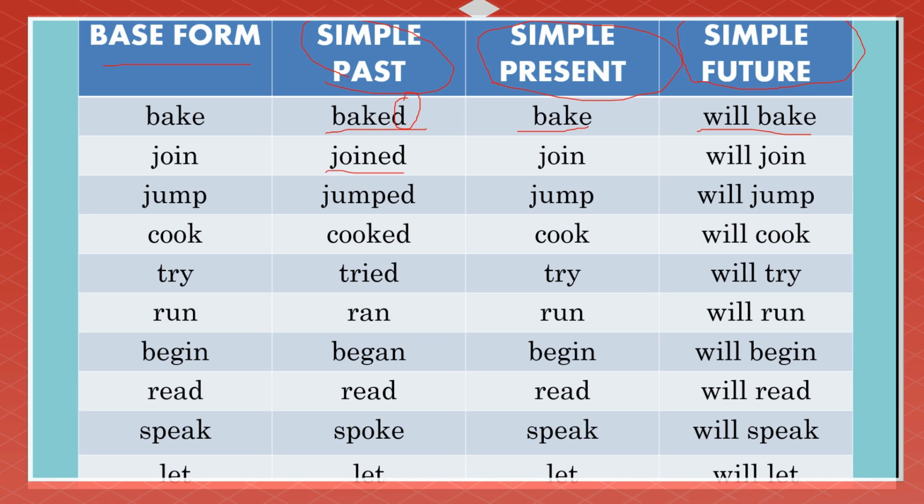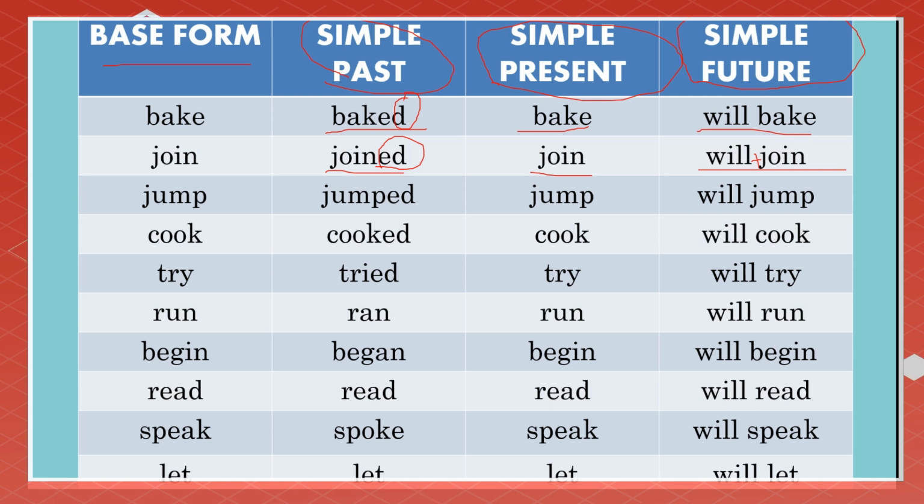So the base form, if it's in the past, we just add ed to form its past tense. Join in the simple present, and will join in the simple future. Always remember that we just add will plus the base form to form its future tense.